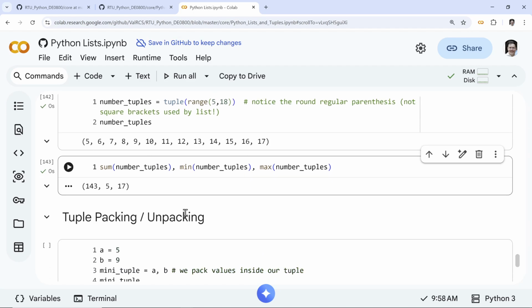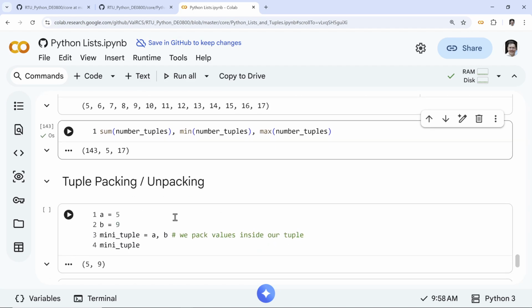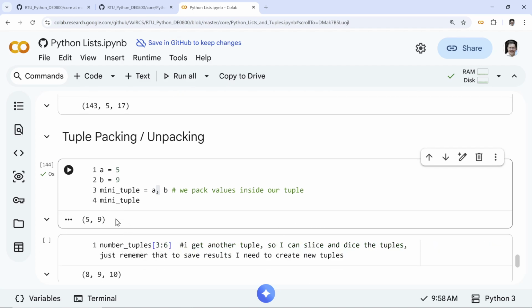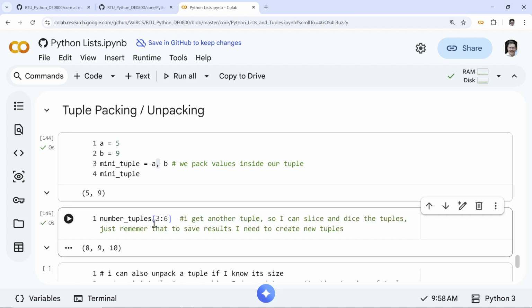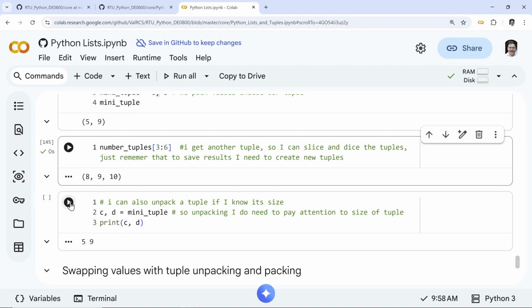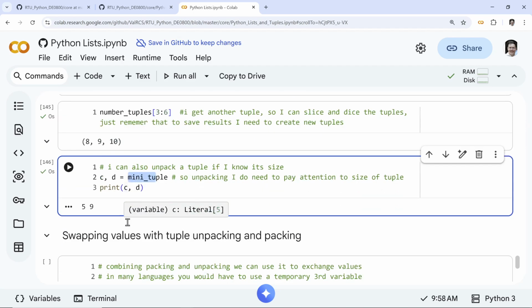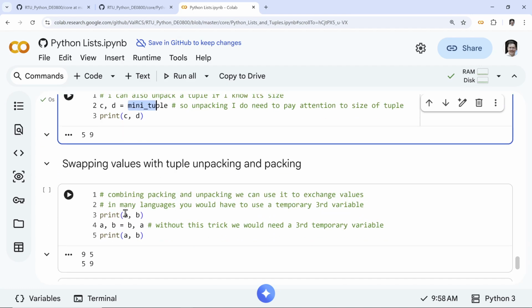So again, I'm not going to spend much time. One thing you might want to look at is tuple unpacking. So you have two values, A and B, just singles. And again, since comma makes tuple, so we have a mini tuple, two items, right? So number tuples, right? 8, 9, 10, right? Slicing works, right? I can also go the other way. I have a tuple, right? 5, 9, and go the other way. Of course, I have to know what the size is. There's also unpacking without size, right?